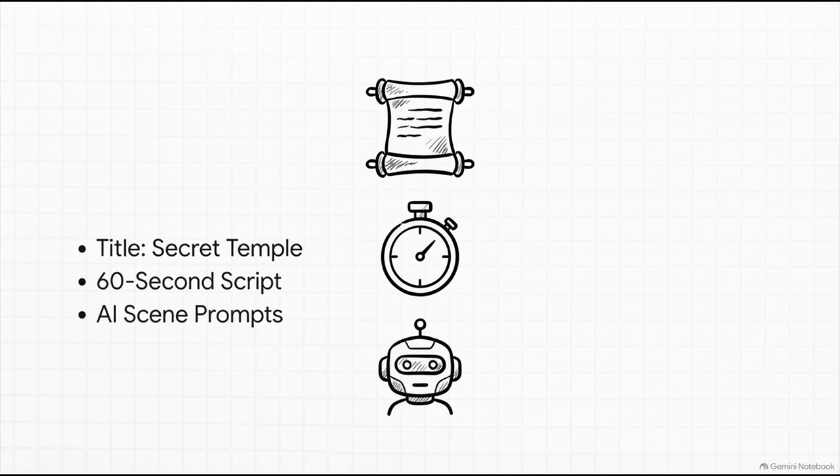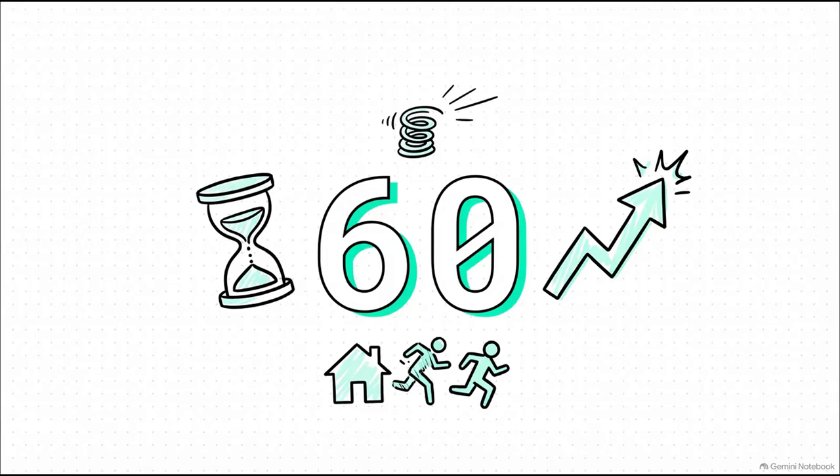Then we have the format, which is a 60-second script. And finally, the technology driving the whole shebang, AI scene prompts. Guys, this isn't just some creative writing exercise. This is an algorithmic assembly of text and technology specifically designed to generate a highly targeted piece of media. I really want to pause on this number right here, 60. That represents the 60-second format of the script, and honestly, I cannot overstate the extreme brevity of this window.